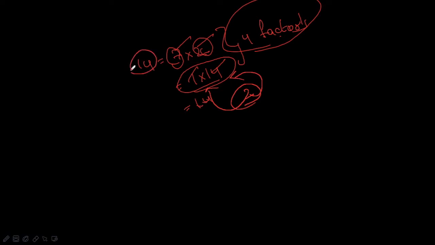Here we have 14 and 1. Suppose we take 2. How many factors are there? 1 into 2, that's all. It can be written in only one possible way, which is 1 into 2. Now it has only two factors, 1 and itself, since 2 itself is a factor of 2. So it is called a prime number.